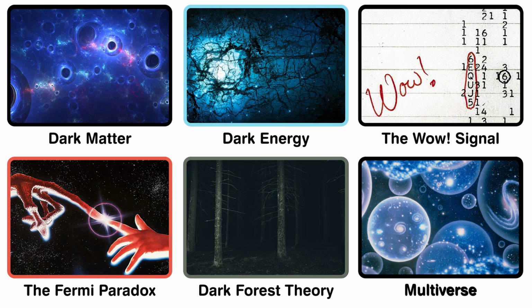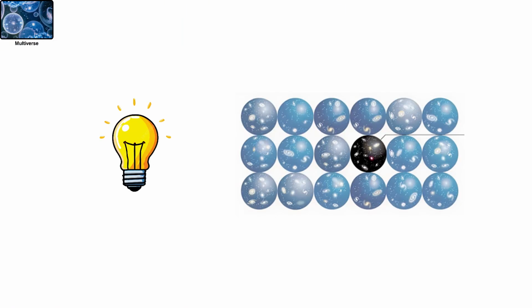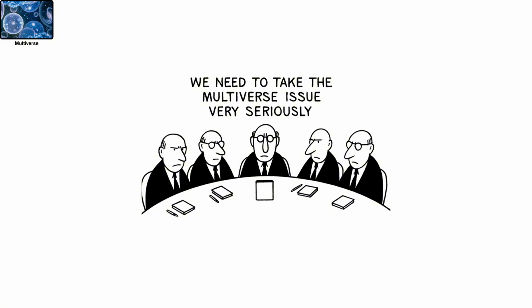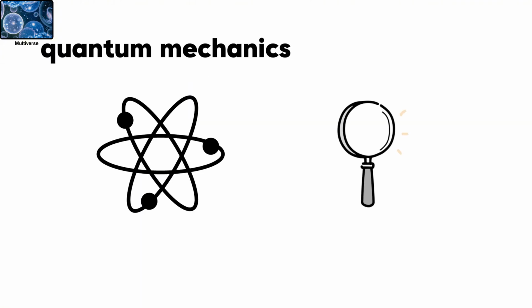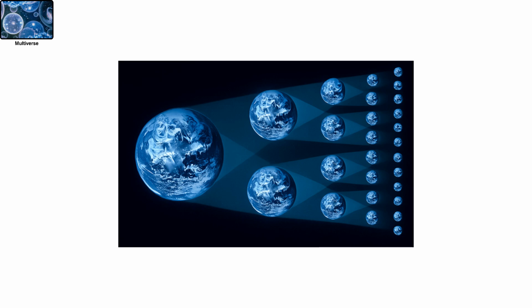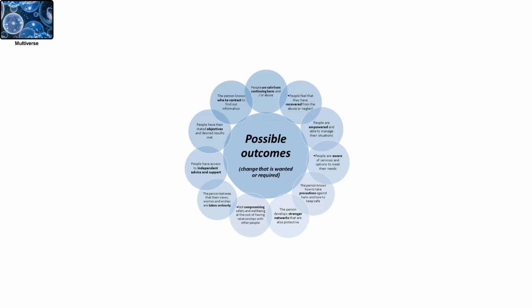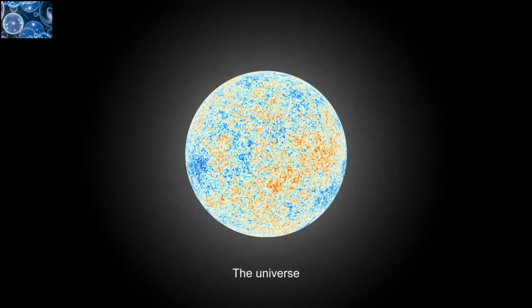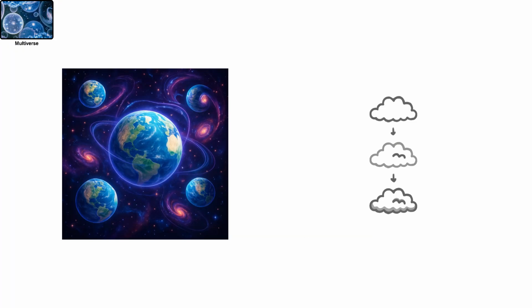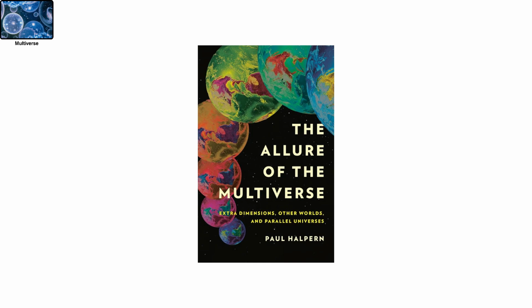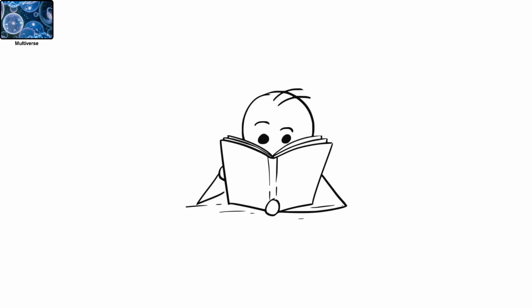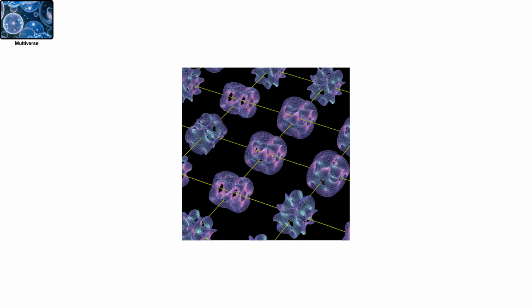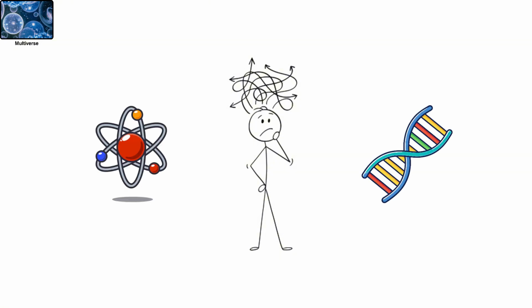The multiverse. The idea of a multiverse, that our universe is one of many, is taken seriously by some scientists and explored in fields like quantum mechanics. The many worlds interpretation suggests that all possible outcomes happen in separate, parallel universes. Physicist Paul Halpern talks about these ideas in his 2024 book, The Allure of the Multiverse. He explores things like extra dimensions and how they could change the way we think about science and life.